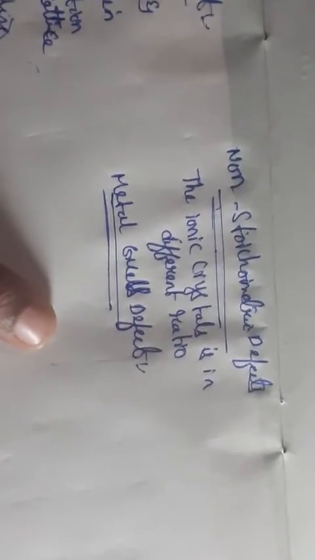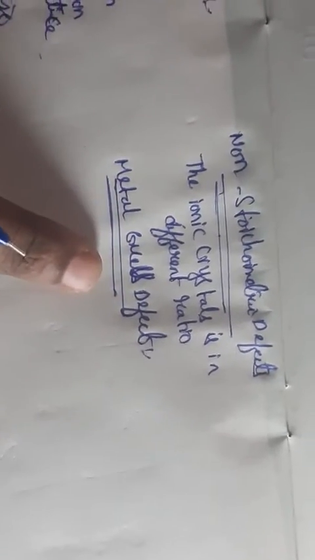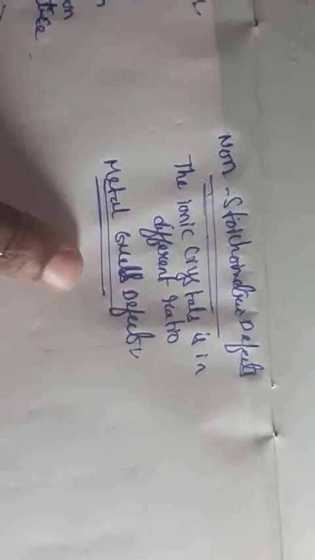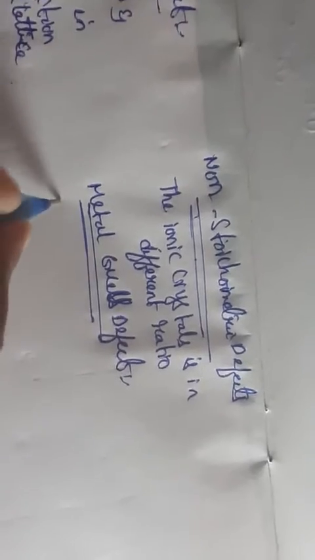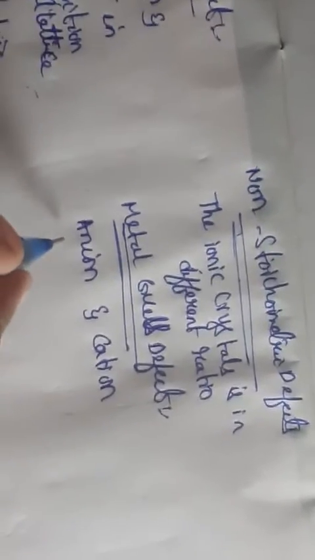Metal excess defect: excess, in the name itself we are saying. The electrons occupying are more in number. So when more electrons are added to the crystal, we call it a metal excess defect. Here it consists of again two types, anion and cation. Let us see anion. Wherever the anion is missing, it is occupied by an electron.